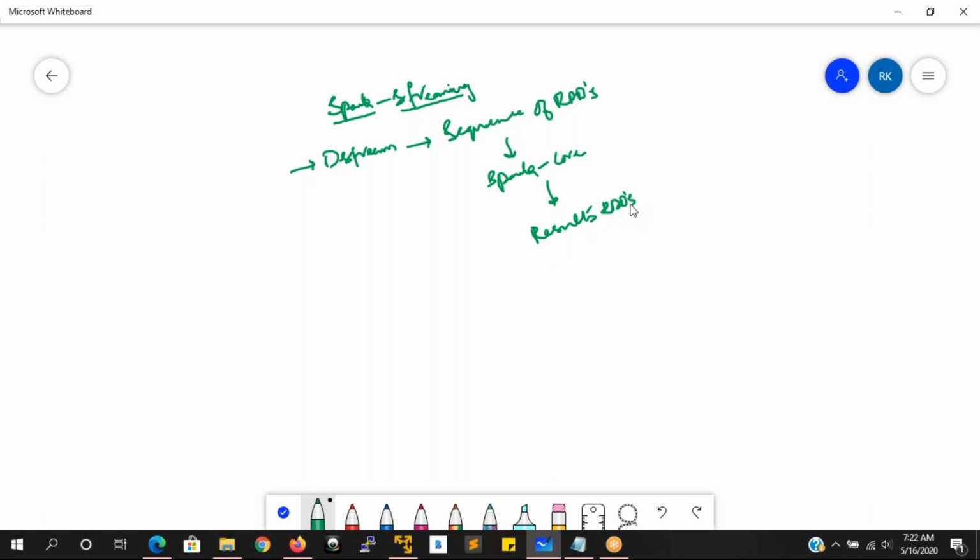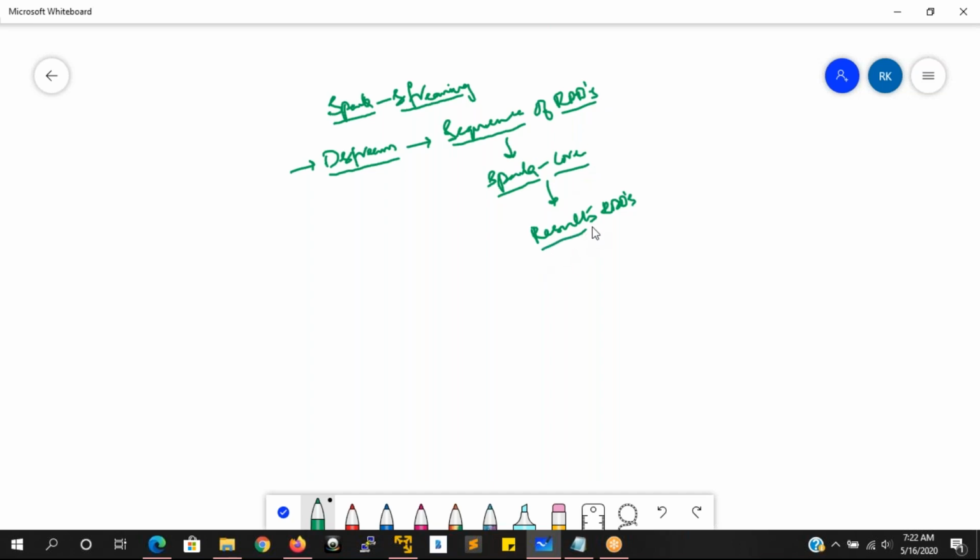So these result RDDs, again, we can store this data into your HDFS location. So this is the kind of flow that happens in your streaming application when we are reading the data from the live web server.